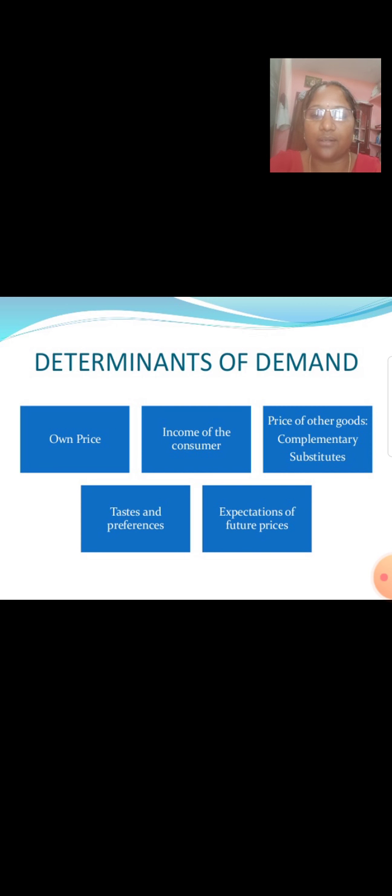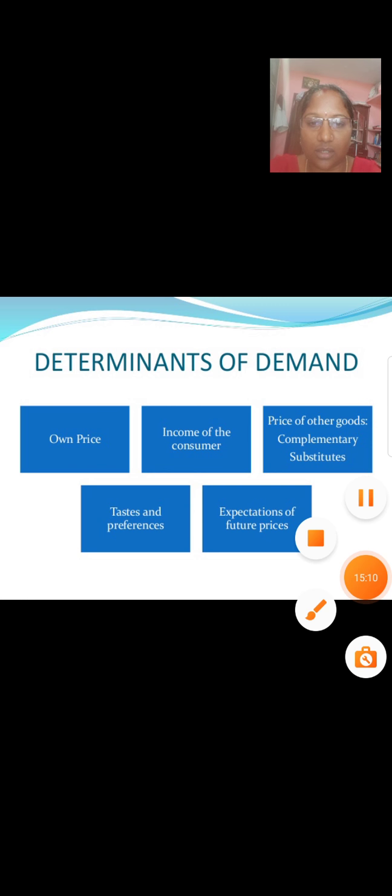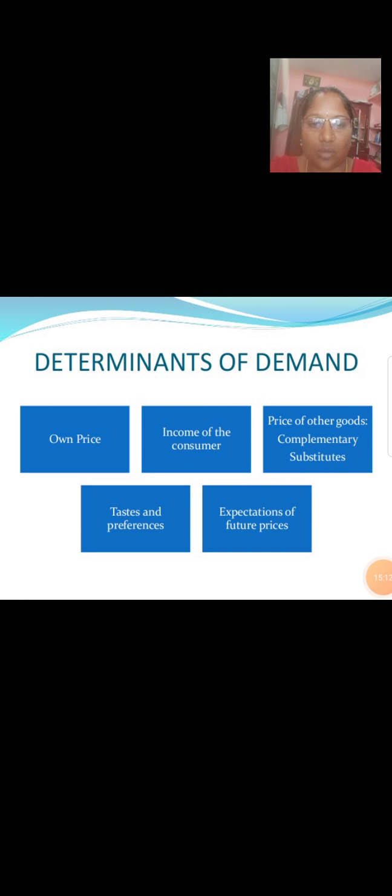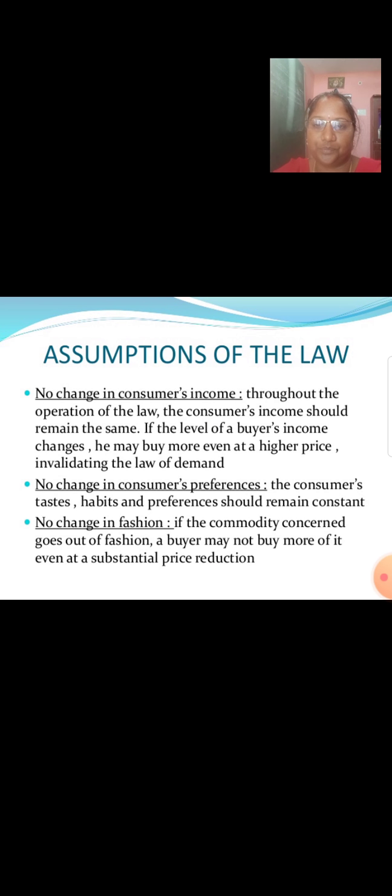Determinants of demand: own price, income of the consumer, price of the other goods, complementary and substitutes, taste and preferences, expectations of future prices.